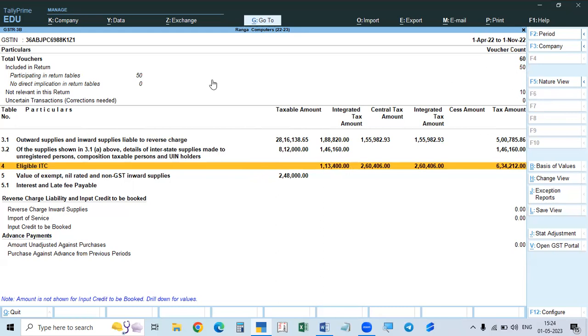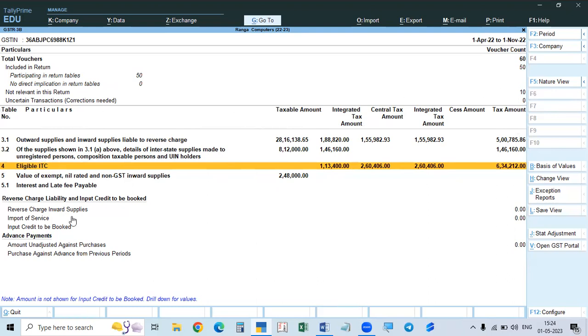But here, there is no direct implication in the return tables because there are some errors. These errors have no direct implication on the return. So that will not be reduced from the return, but it will show while participating in return tables. If you rectify that, that will be okay, but it will not affect the return. Only the uncertain transactions will affect; they will not be included, which will reduce the number. So this is the work of the first part.